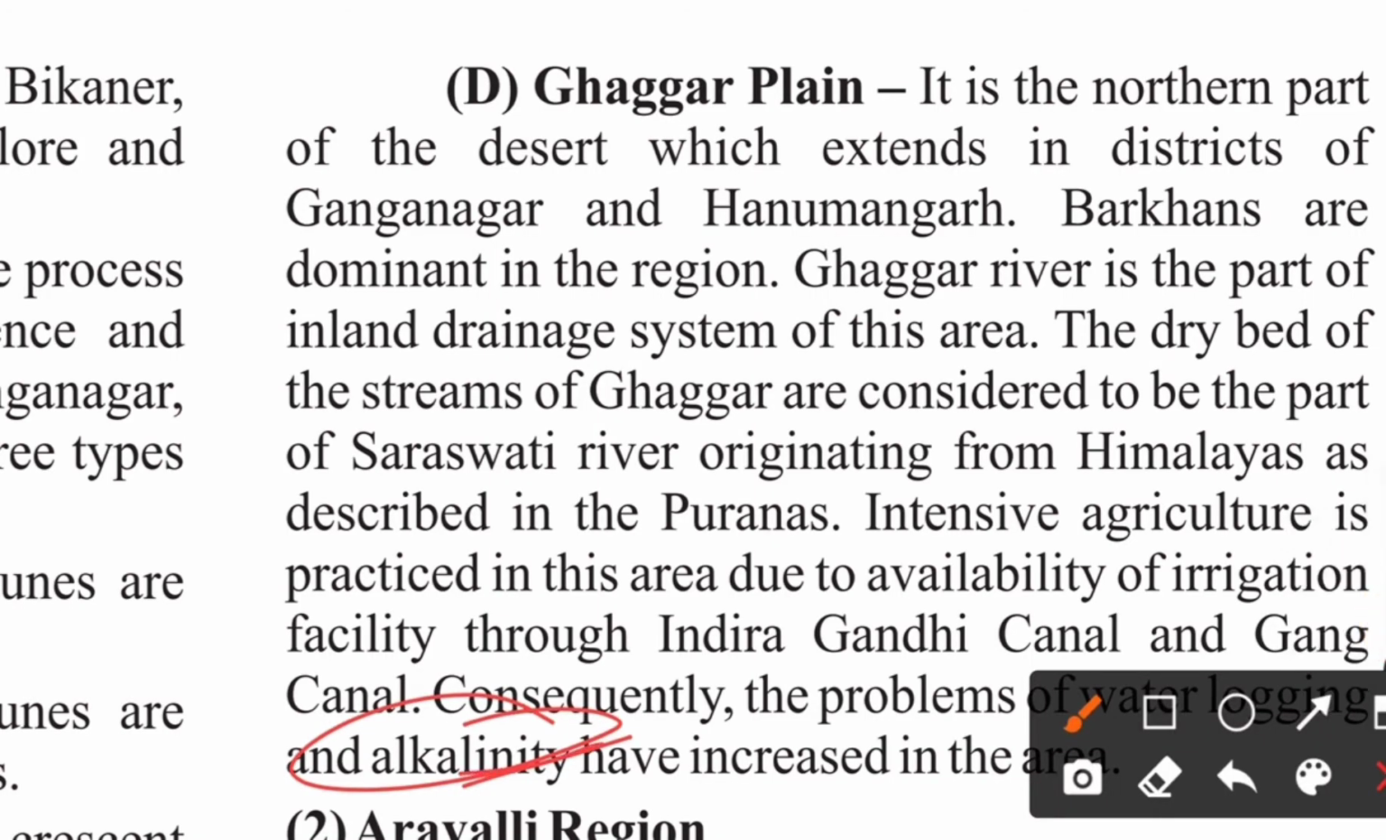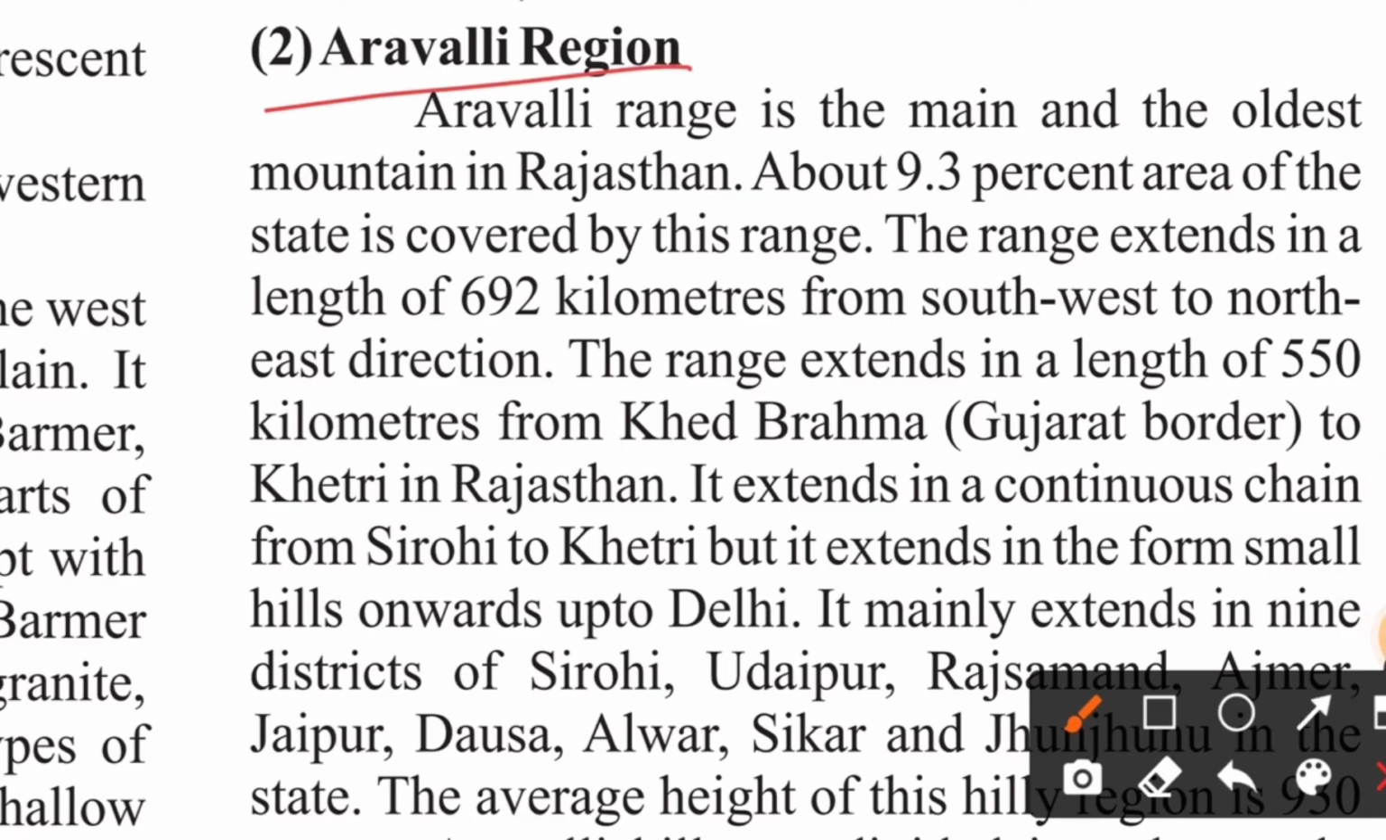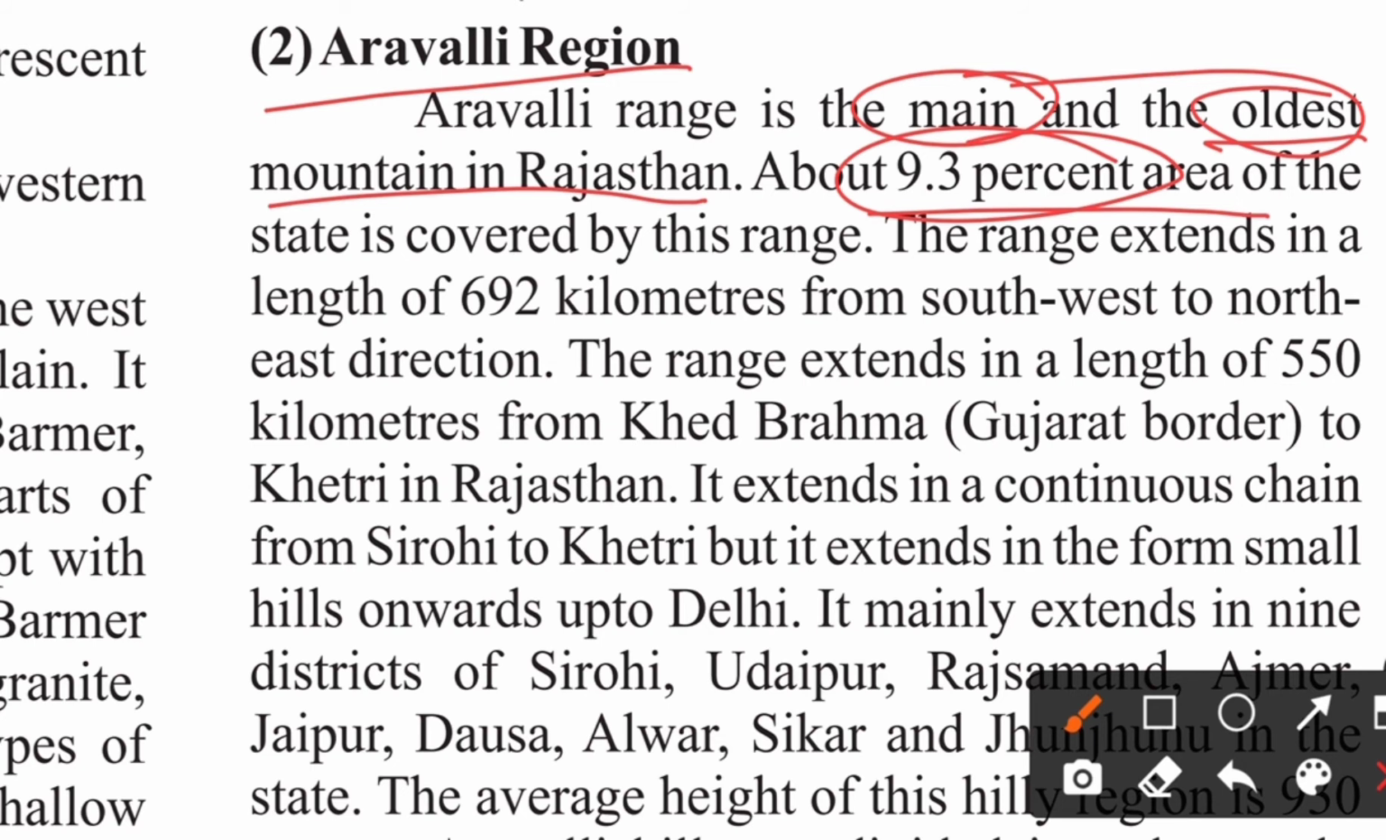Alkalinity here means it has become more acidic. Now, if you talk about the Aravalli region, the Aravalli region is the main and the oldest mountain range of Rajasthan. About 9.3% of the area of the state is covered with this range. It's quite a big area.